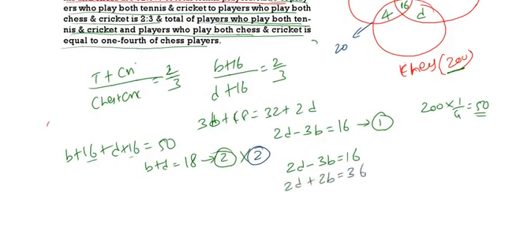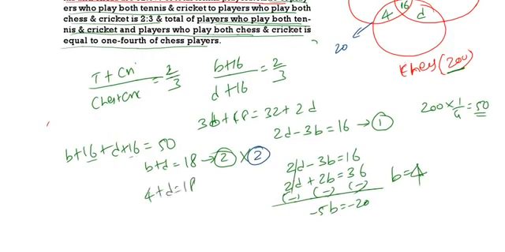Do the calculation part, so this is minus 5B equals minus 20. So B value will be 4. If B value is 4, B plus D is equal to 18, so D value is 14. So see here carefully, we are getting two values, D 14, B 4. Now substituting this one here.